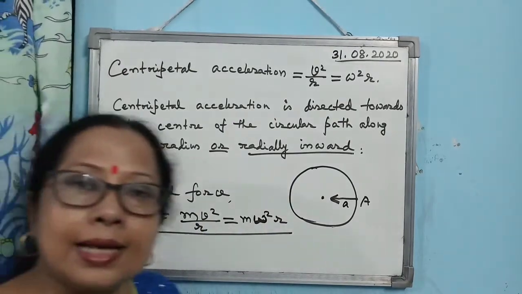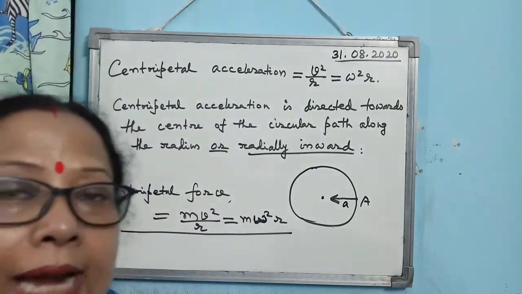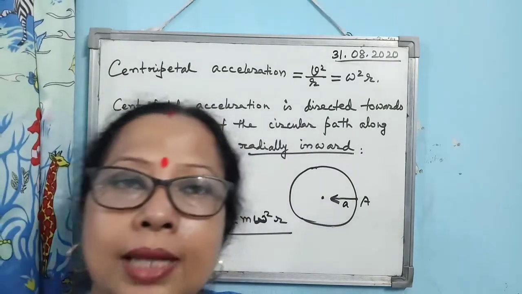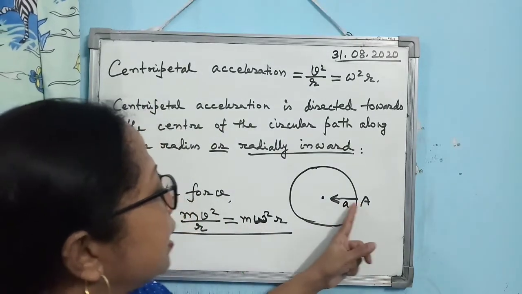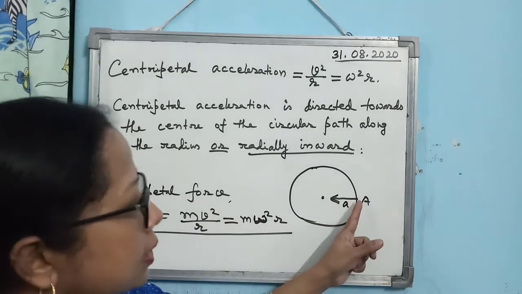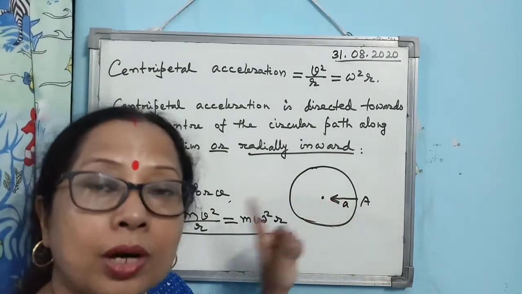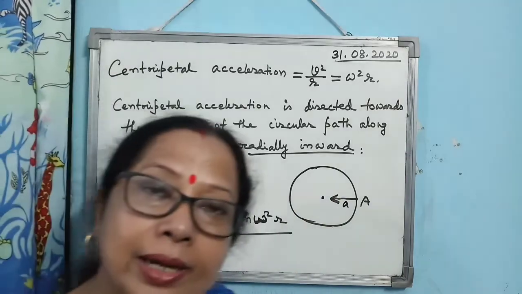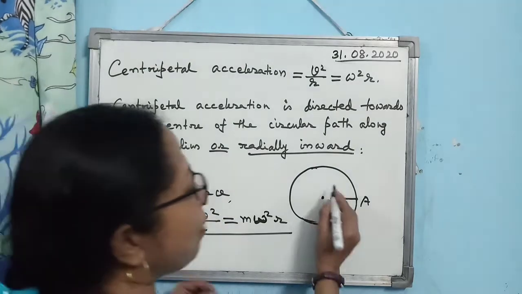Then the question arises, what is the direction of the centripetal force? As we know, force is always directed along the direction of the acceleration. So the direction of the centripetal force is radially inward, meaning it acts along the radius towards the center of the circle. That's why you must remember another fact.